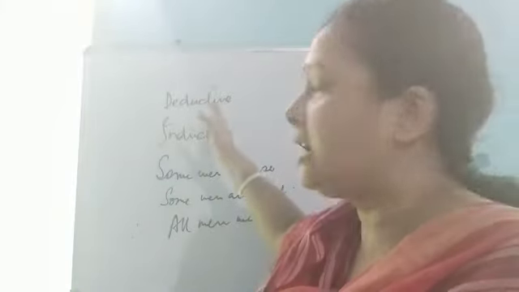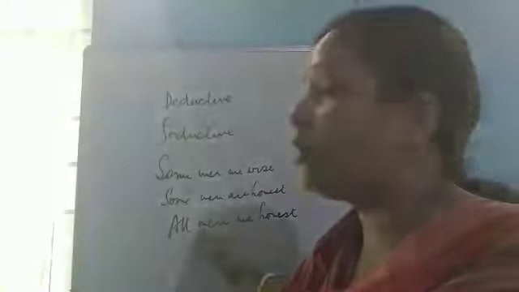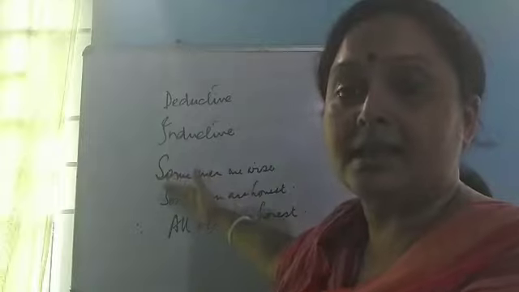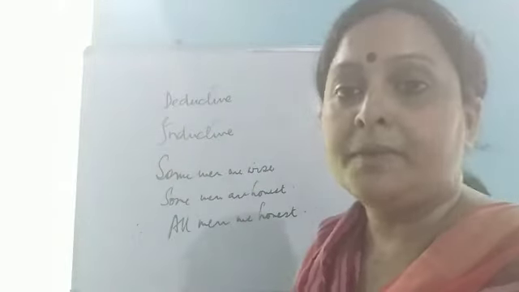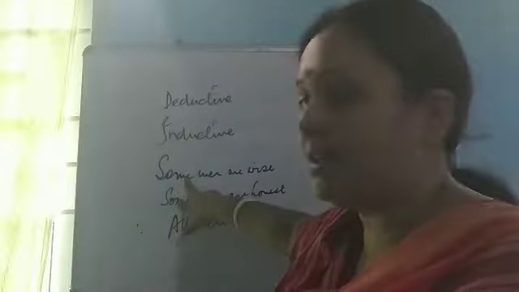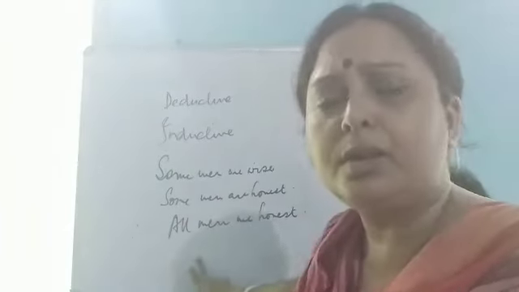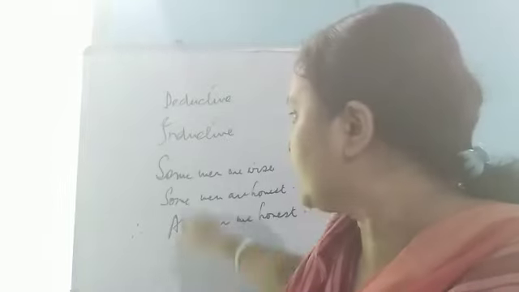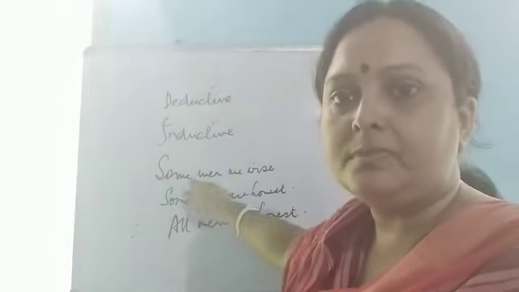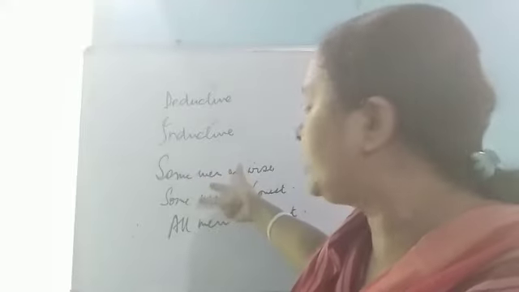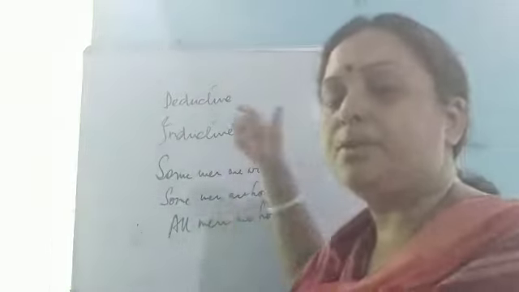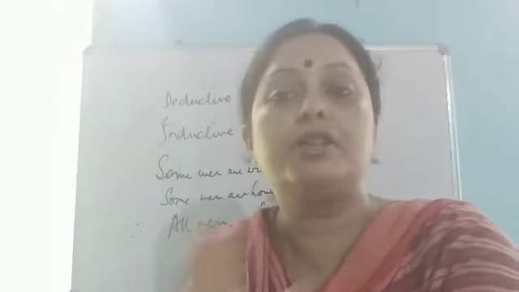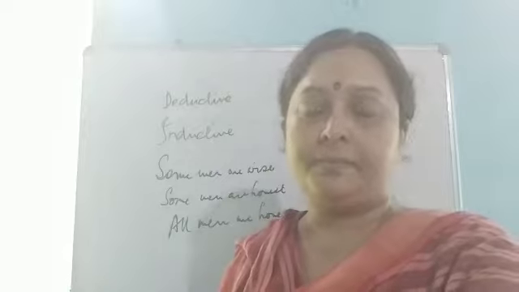So in case of deductive reasoning, the conclusion cannot be more general. More general means it cannot exceed the number of the premises. Because from some, how can I come to the conclusion of all? It becomes illogical, isn't it? Because I have only these two, and from these two how can I come to the conclusion of all? So in case of deductive reasoning, the conclusion cannot be more general than the premises.